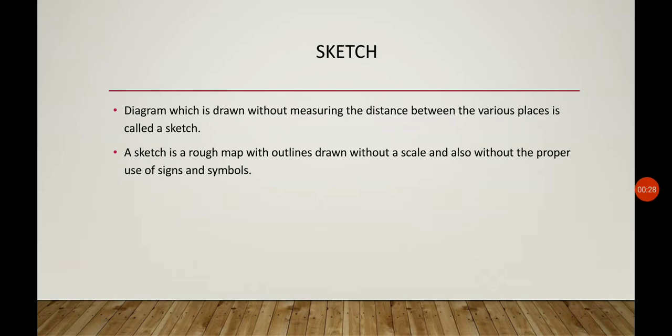So there are different ways we can show a particular place. In a similar way, we have a sketch. For example, if we want to help a new child or a student in a class to locate and reach the neighborhood bookshop, we would draw a rough diagram of a road to show where to turn and which landmark to look out for in order to reach the bookshop. With this rough diagram, the new student can reach the bookshop easily, even though the exact distance and directions are not mentioned in the sketch.